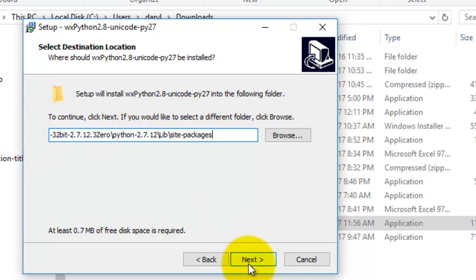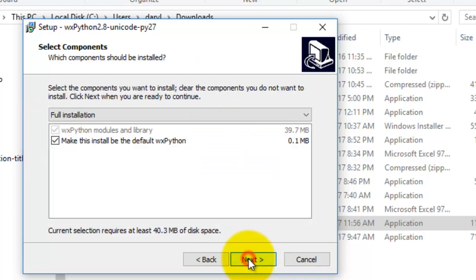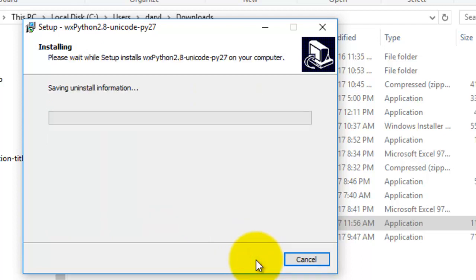And then I'll click next to install it. Yep, I'll click next. So now it's going through the installation process.